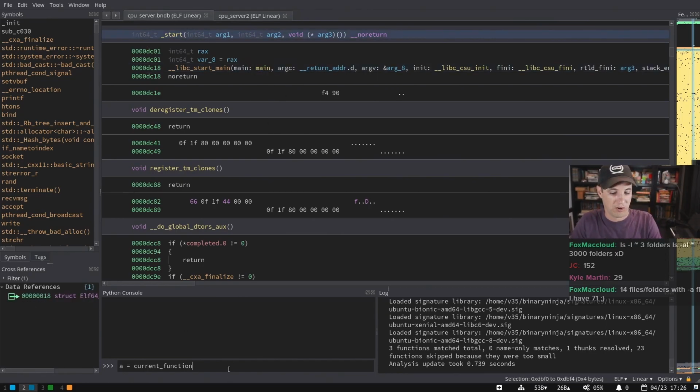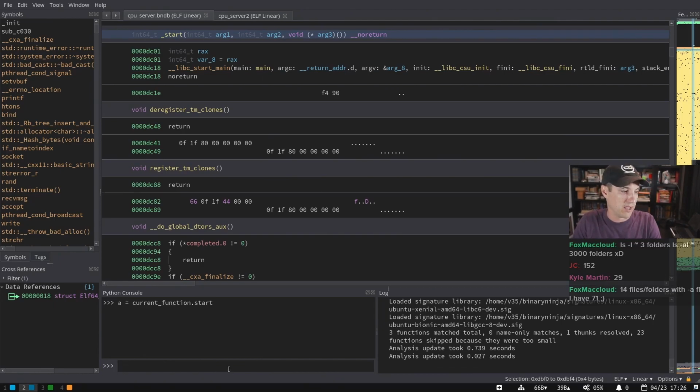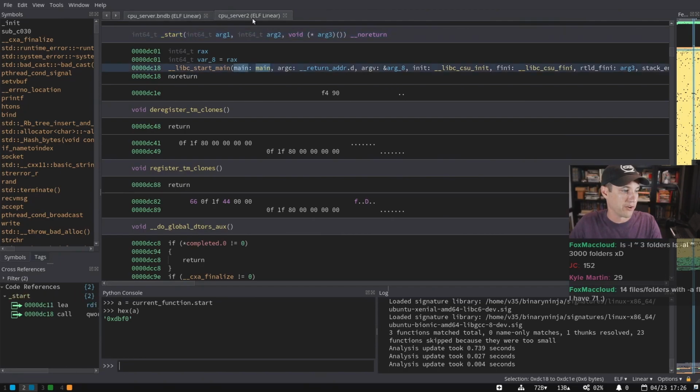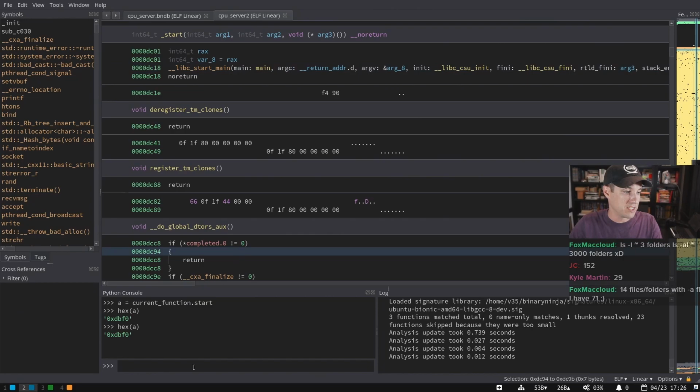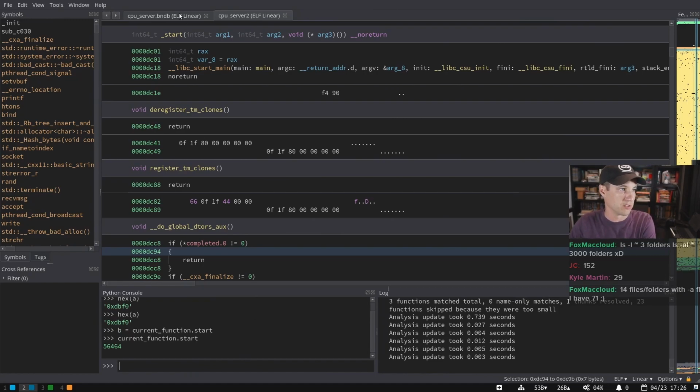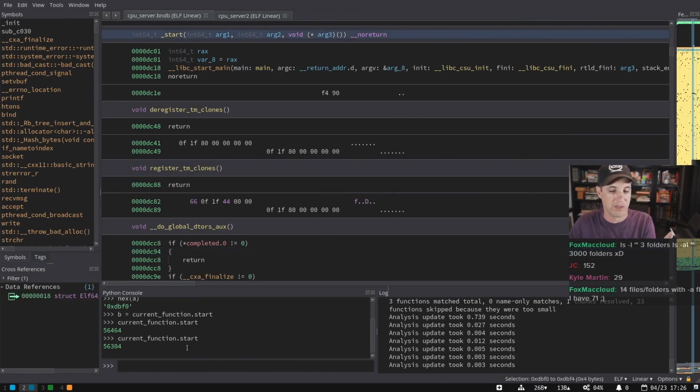But otherwise, if I do current function.start is equal to A and I check it, A is dbf0. If I go over to this other tab, A is still dbf0, but if on this tab I check current function.start, I say it's B, or if I just say current function.start and then go somewhere else and do the same thing. So you can run little snippets and it'll move based on the UI, depending on the tab you're in.